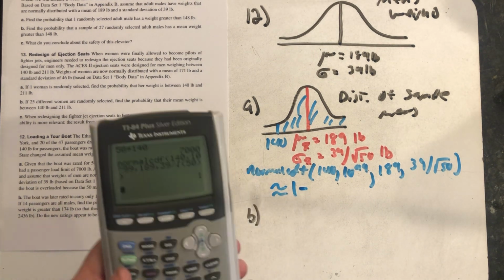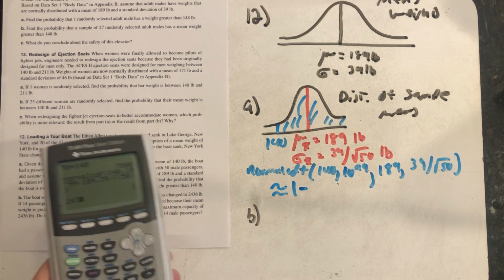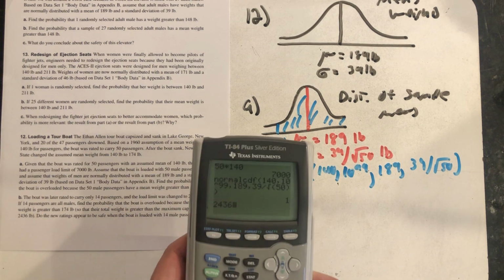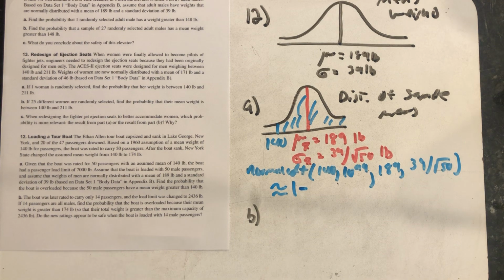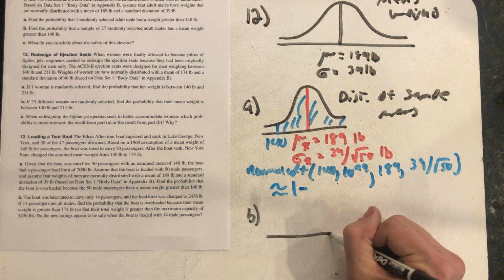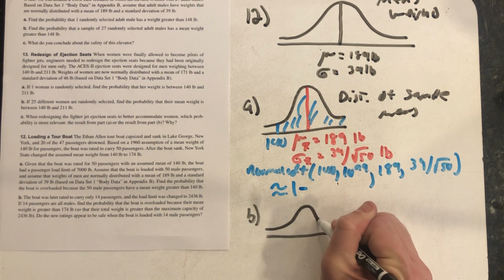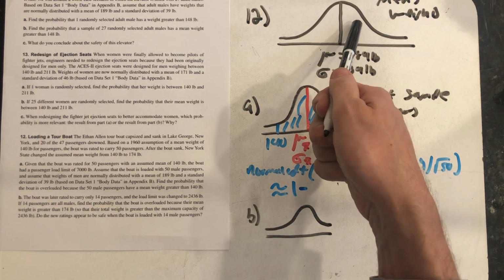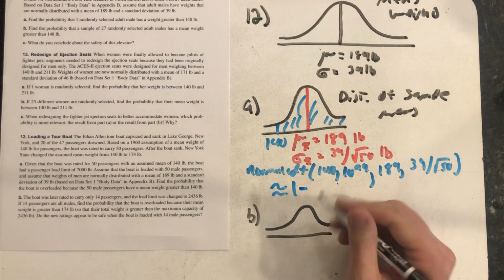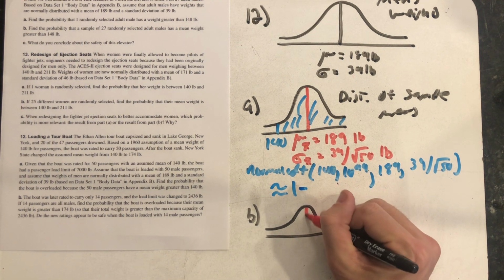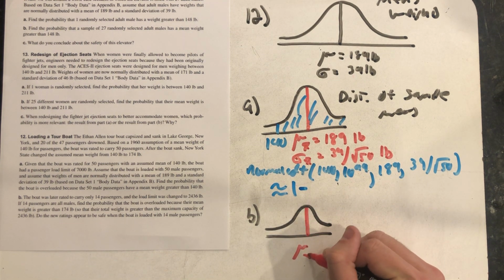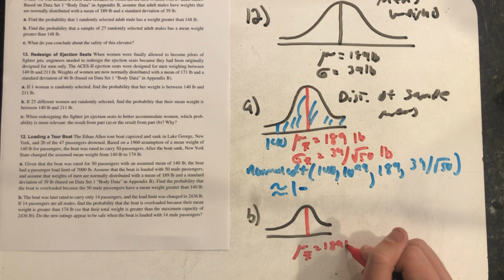Well, again, if we look at that load limit, 2,436 pounds divided by the 14 passengers, that's where we're getting that 174 from. Again, I'm looking at the distribution of sample means. This time, I'm glad the original population was normally distributed so that I get to use the central limit theorem. The mean of all the means is still 189 pounds.